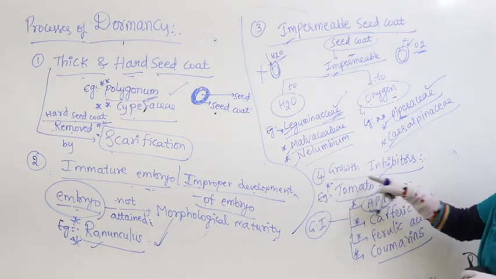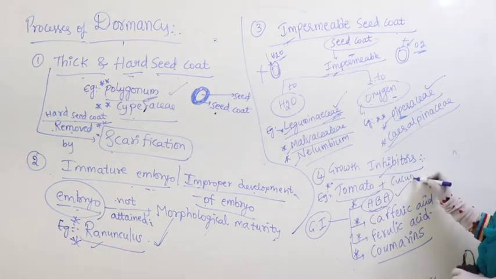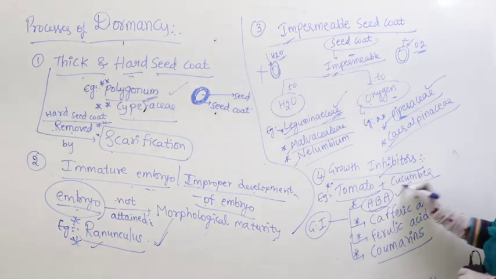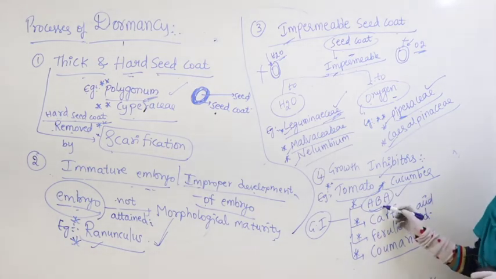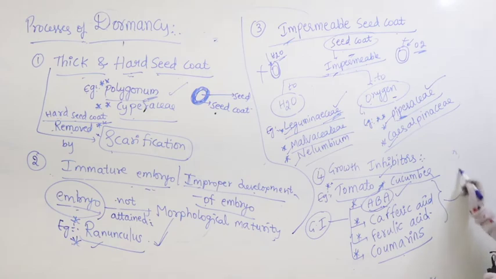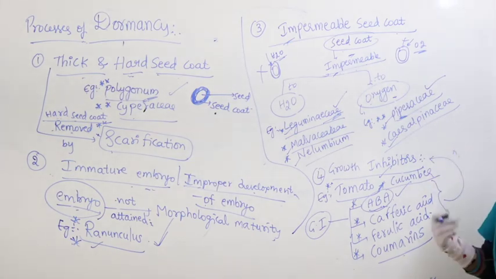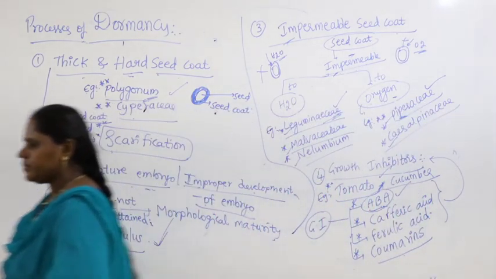Another reason is growth inhibitors, especially in tomato or in the case of cucumber. In all these cases, there may be a natural synthesis of chemicals within the plant like abscisic acid, caffeic acid, ferulic acid, coumarins. They act as natural growth inhibitors and they make the seed remain in dormancy. Right? Now let us continue further.